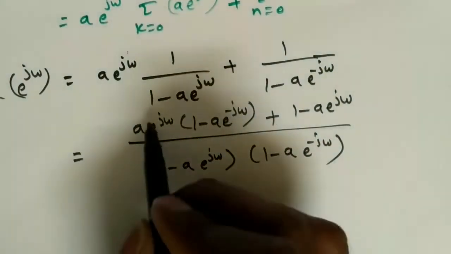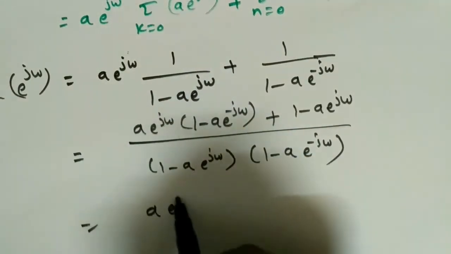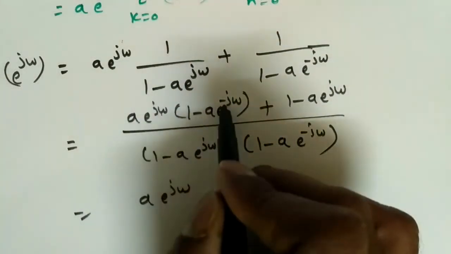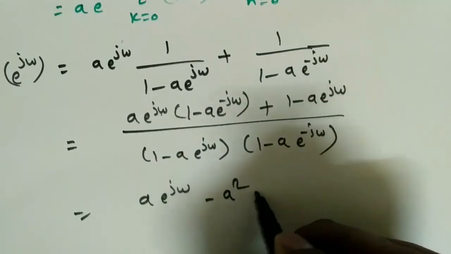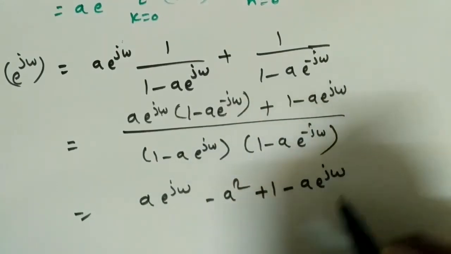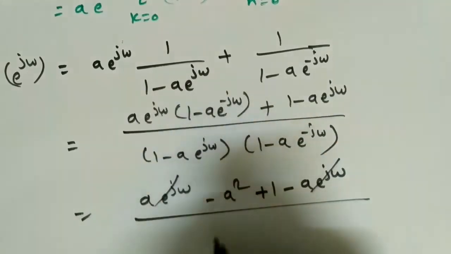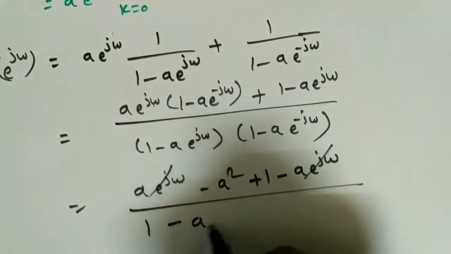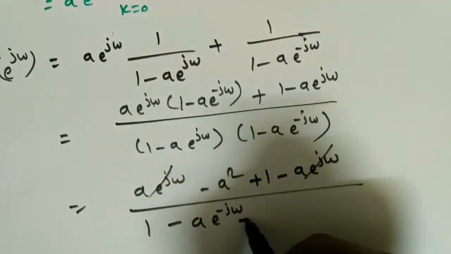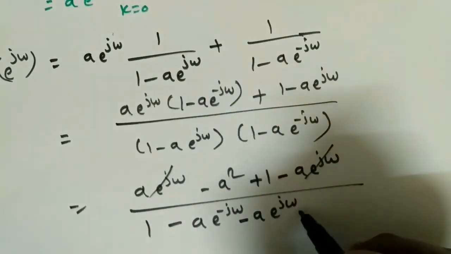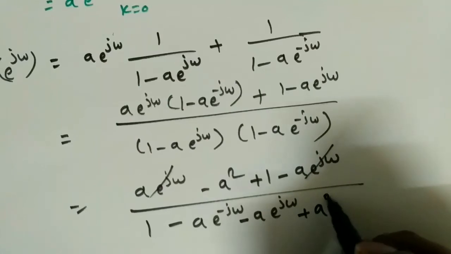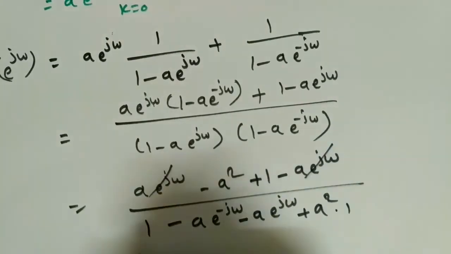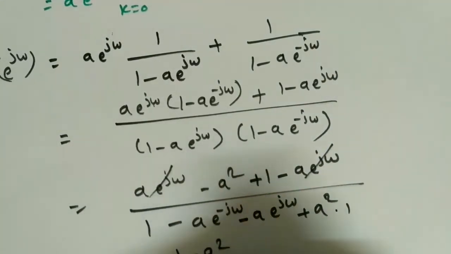Now to solve this one, in the numerator, a into e power j omega minus a square, e power j omega minus e power j omega, it will become 1, plus 1 minus a into e power j omega. These two will be cancelled, simple. And here we'll multiply 1 into 1, 1 into a into e power minus j omega, minus a into e power j omega, minus minus plus a square e power minus j omega into e power j omega, it will become 1. So the numerator is 1 minus a square.